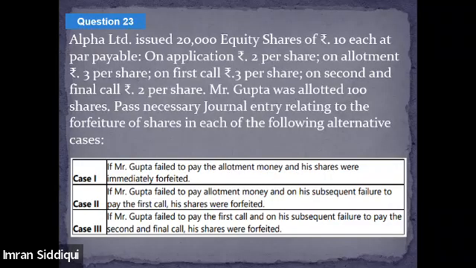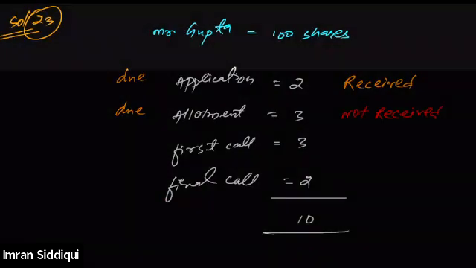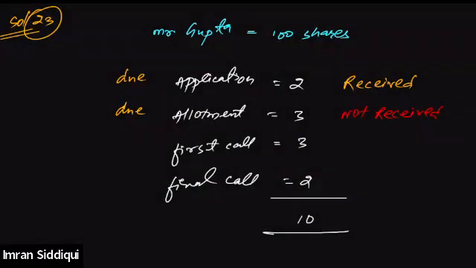All right. And as soon as the allotment money is not paid by him, the company immediately decides to forfeit his shares. Do you understand the effect of it? That means just after the default in the payment of the allotment money, the company forfeited his share. That means now the company won't be asking him to pay the first call money.